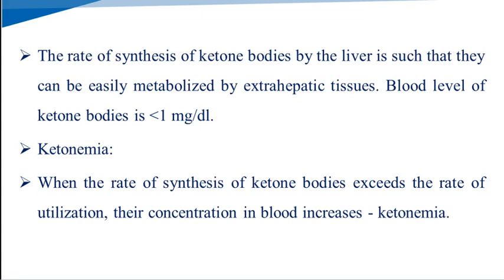The rate of synthesis of ketone bodies by the liver is such that they can be easily metabolized by the extrahepatic tissues. When the rate of synthesis of ketone bodies exceeds the rate of utilization, their concentration increases in the blood. So the concentration of these ketone bodies increases in the blood. This condition is known as ketonemia.